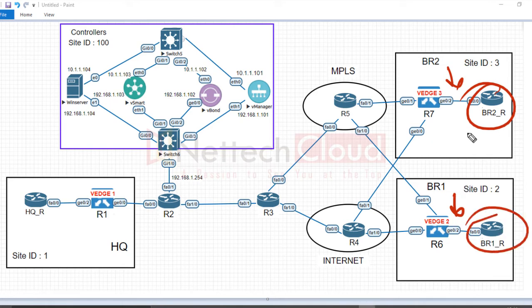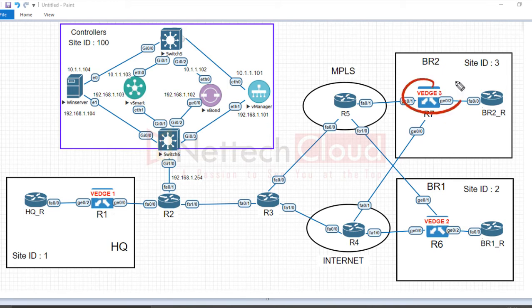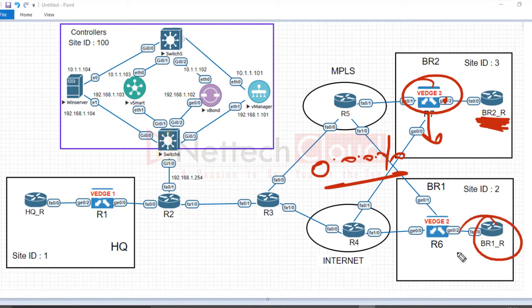They should also have a route, because even if the branch 2 router has a default route in the service side VPN, and branch 1 has no default route and no specific route, then definitely the packet will not be sent to the edge router.